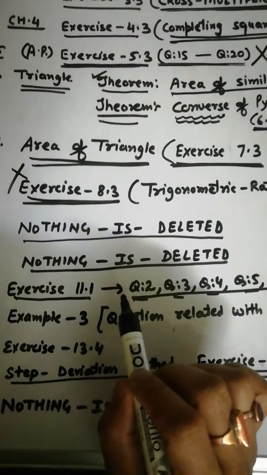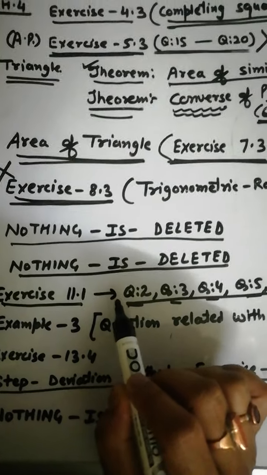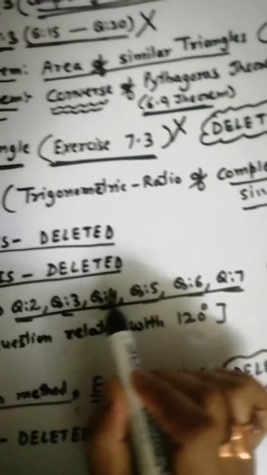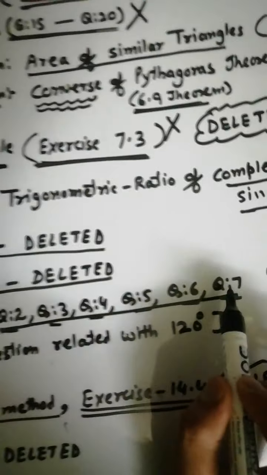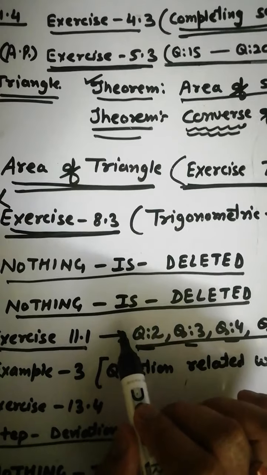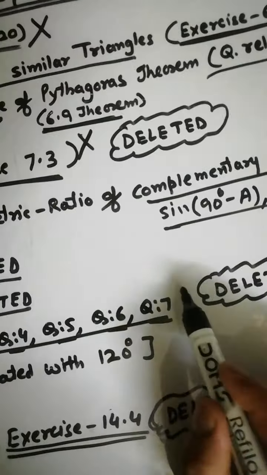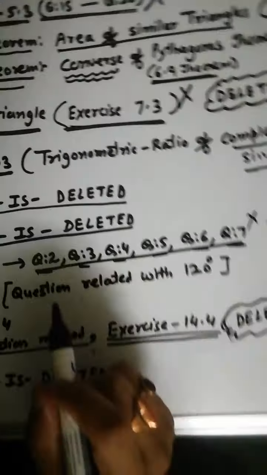Again, except question number 1, questions 2 to 7 you have no need to do, but don't forget question number 1 in exercise 11.1. This is also deleted.